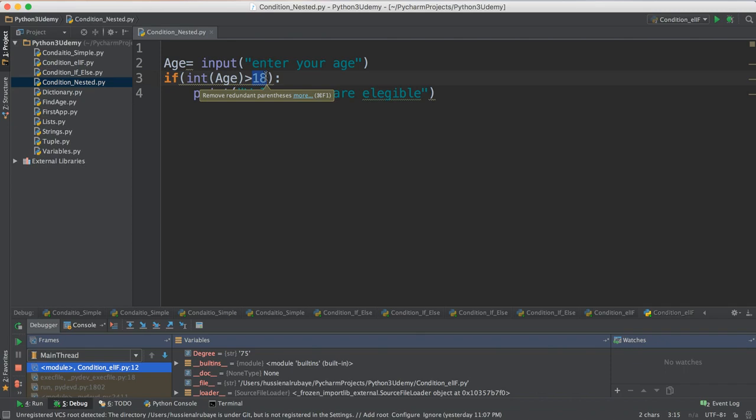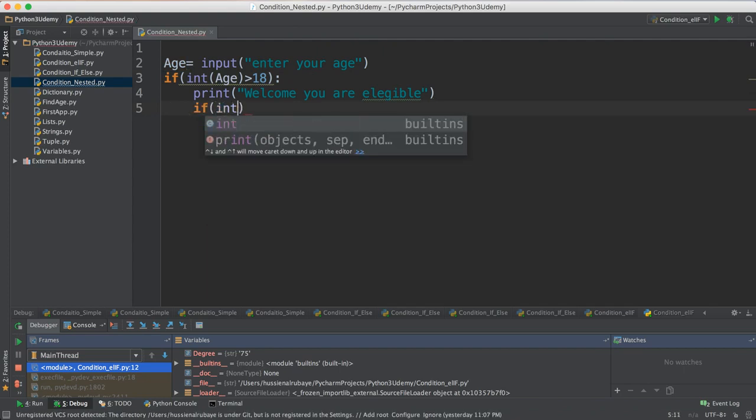Not in this way. Let me take another simple example. We say we have people. Now this one will catch any people whose age is greater than 18. But let me suppose the people whose age is greater than 18 are divided into different classes. Like between 18 and 30, we give them class A. More than 13, we give them class B, whatever. So now I could add here if,